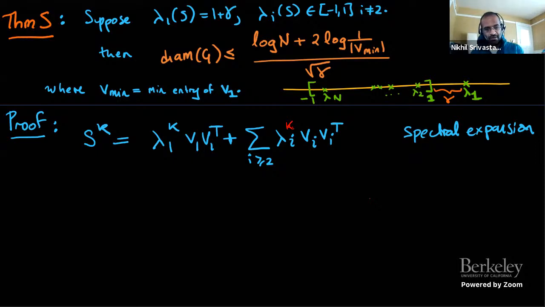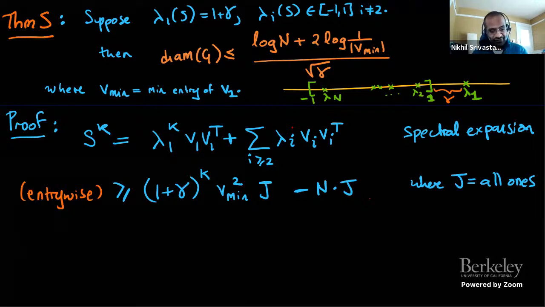Now I'm going to use the spectral gap. The spectral gap tells me that all the lambda i's that are not equal to lambda 1 are bounded by 1 in absolute value, and lambda 1 is 1 plus gamma. So that means entry-wise, this matrix is bigger than (1 plus gamma) to the k times v1 v1 transpose minus n times the all ones matrix. What facts am I using here? I'm using that the eigenvectors are normalized, so all their entries are bounded by 1. So for v1 v1 transpose, all the entries are bounded by 1.